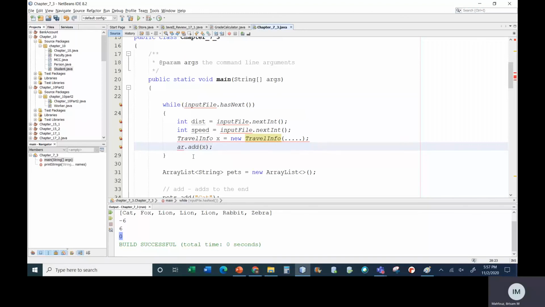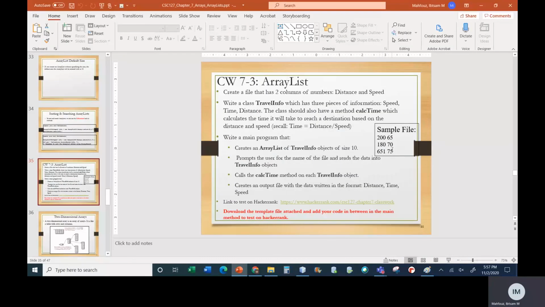So at the end, you're going to have an array list that has the same size as the number of lines in this file. You're going to call calcTime on each item, each TravelInfo in the array list. And you're going to create an output file with the data in the format distance, comma, time, comma, speed.